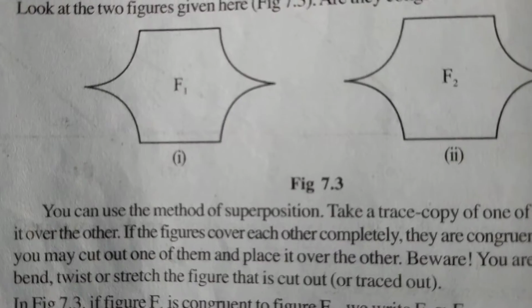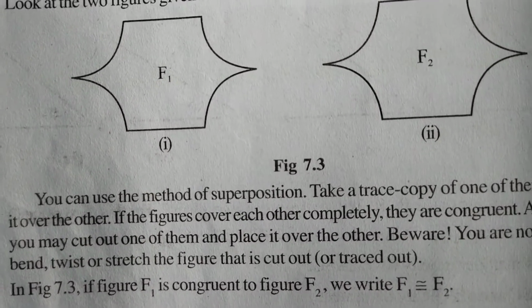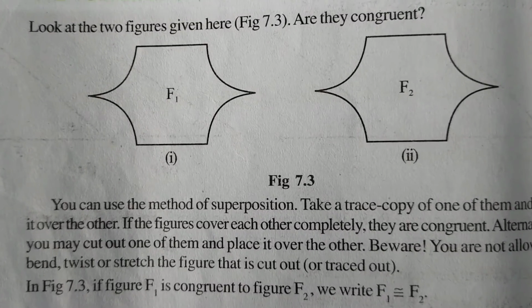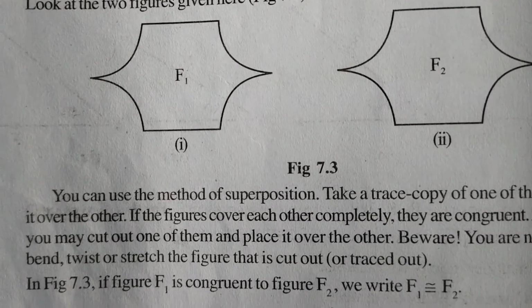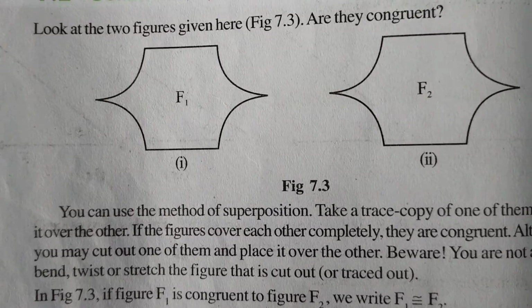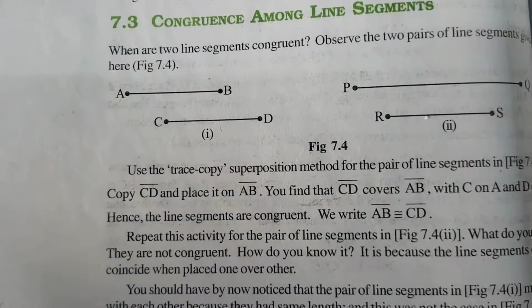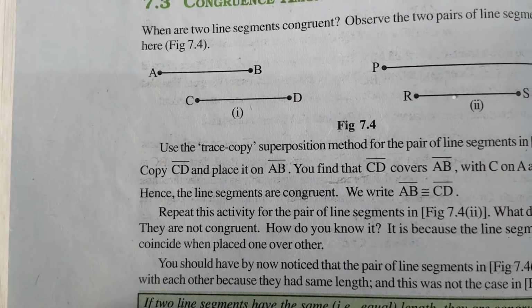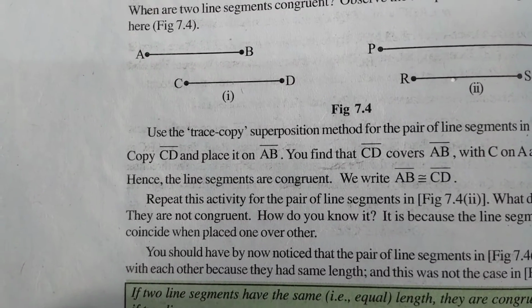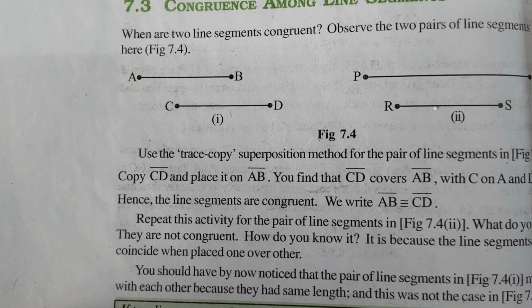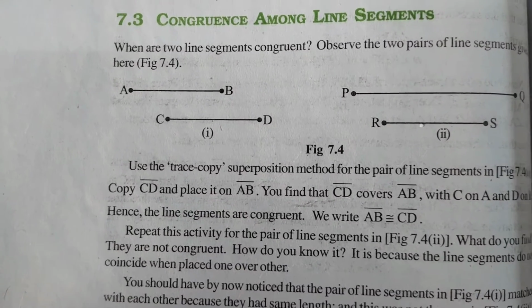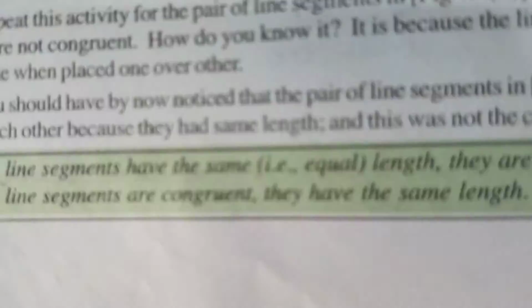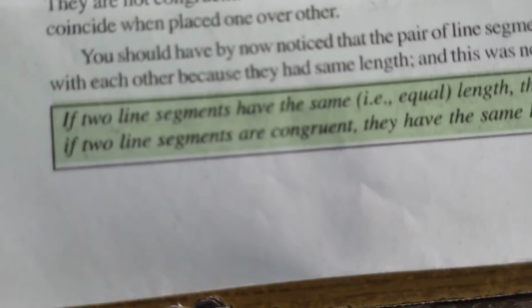If the figures are congruent, then when we superpose them, placing one upon the other, we can say they are congruent, and the symbol we write is F1 is congruent to F2. See the two line segments AB and CD. They are both congruent, as the lengths must be the same, whereas PQ and RS are not the same.